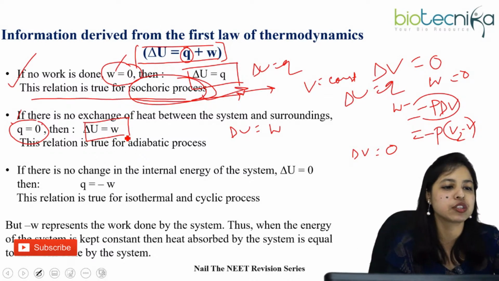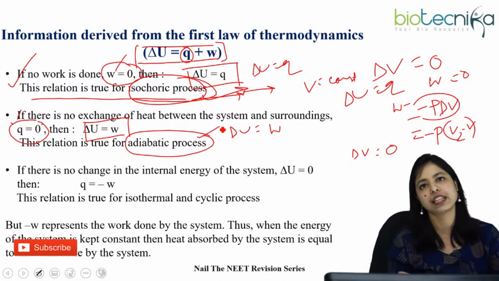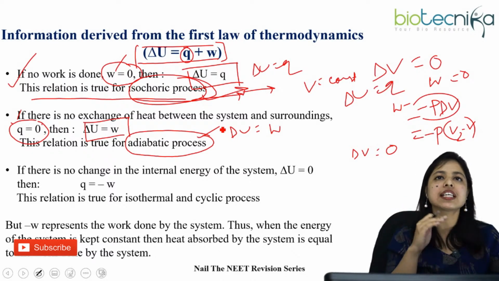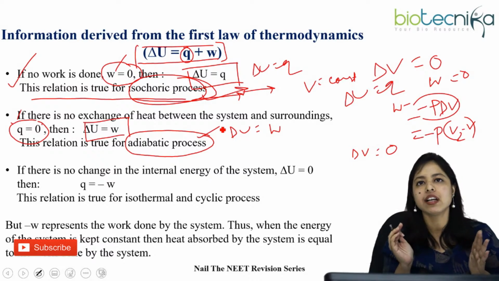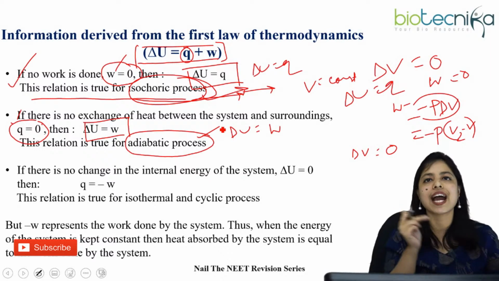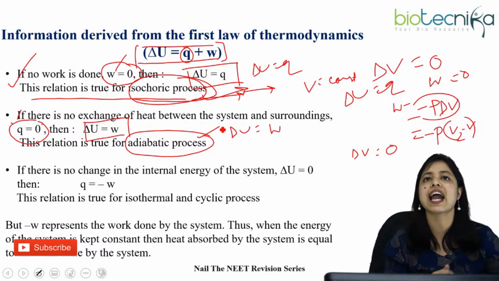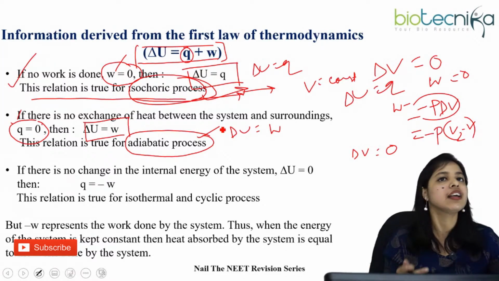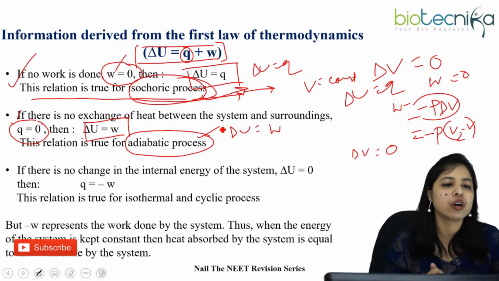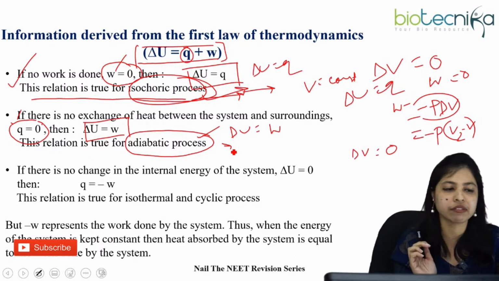This relation is true for the adiabatic process. I have already talked about this in the previous slide. Remember, an adiabatic wall is built of such material that there is no exchange of heat between the system and the surroundings. That is called an adiabatic wall, and that type of process we call an adiabatic process. Clear? So we have got this information also.